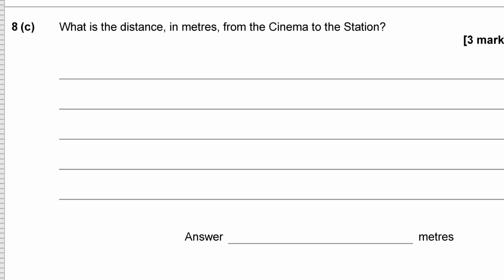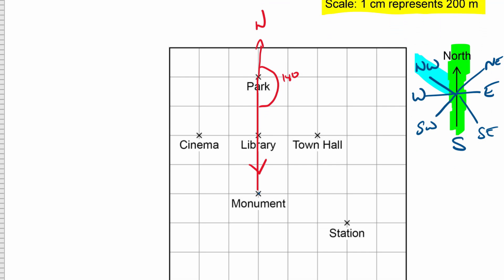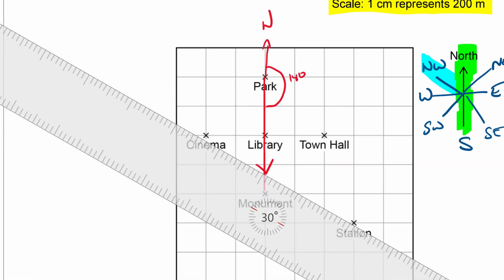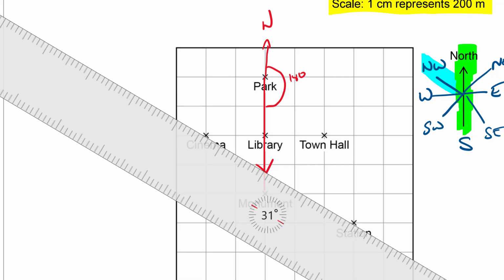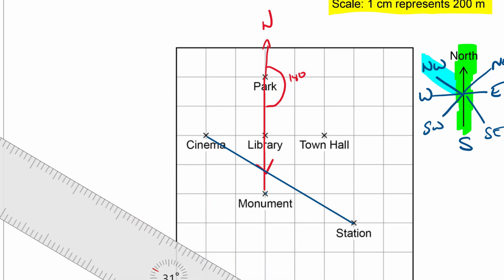8C says, what is the distance in meters from the cinema to the station? So cinema to station. Again, I'm just going to join those up with a ruler so I can see them. Now this is a bit of a slant line. So we could measure it, I suppose, because we've got the scale in centimeters. So we can measure it with the ruler and multiply the number of centimeters by 200 meters, and we'll find the distance.